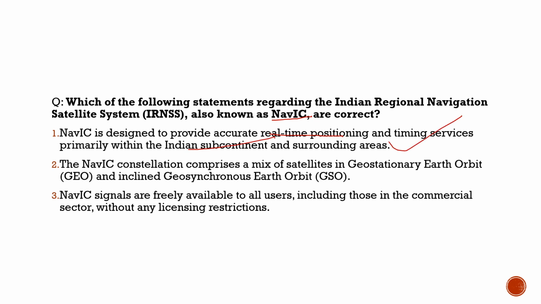The NAVIC constellation comprises a mix of satellites in geostationary Earth orbit and inclined geosynchronous Earth orbit. Also correct. The last option: NAVIC signals are freely available to all users, including those in the commercial sector without any licensing restrictions. Definitely wrong. So the first two options are correct. If in the answer 1 and 2, or A and B, are right, go with that option. The third one is wrong and the first two are right.